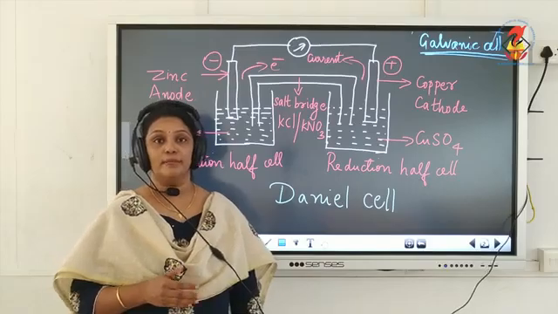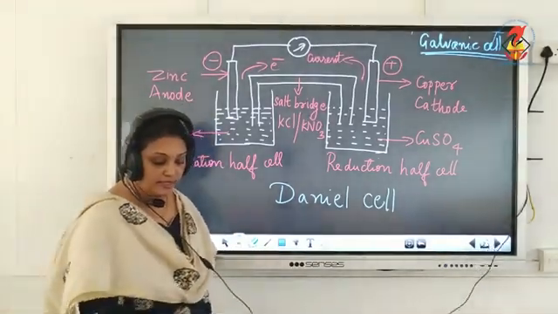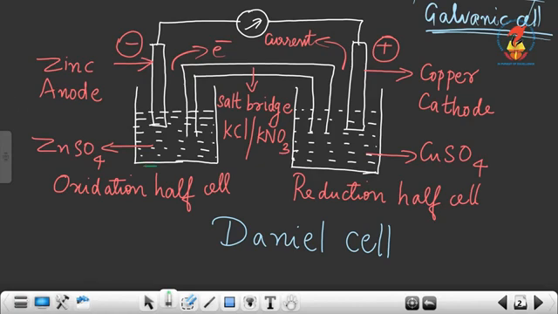Now let us discuss the Daniell cell. In the Daniell cell, you can see the electrode at which oxidation takes place is the anode. So oxidation takes place in the oxidation half cell, or oxidation takes place at the anode, and reduction takes place at the cathode or in the reduction half cell.